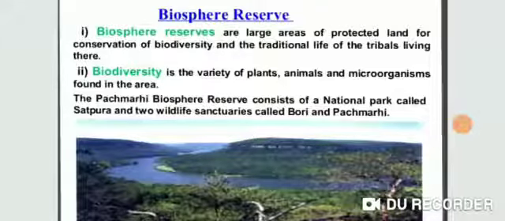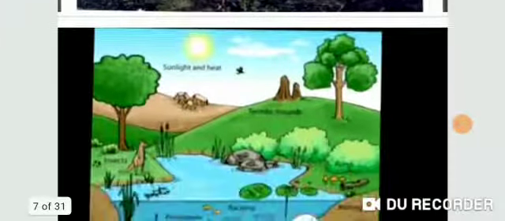So what is the significance of biosphere reserves? By setting up the biosphere reserve, we conserve the diversity and integrity of the biotic communities of plants and animals, and secondly it provides the area for ecological and environmental research. There are so many biosphere reserves. Nowadays there are 12 biosphere reserves in our country, like Nilgiri, Nanda Devi, Great Nicobar, Simlipal, Panchmarhi. All these are examples of biosphere reserves. Next one is ecosystem.